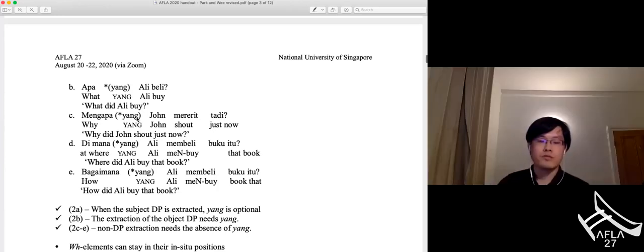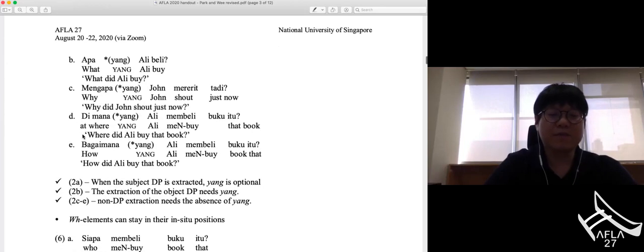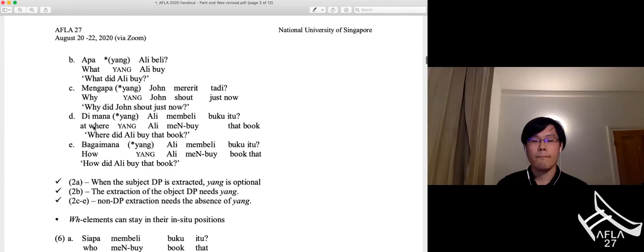I'm wondering what happens with non-WH. So let's say in D, if you had something like a place name instead of where, could you have it? In this language, as far as I know, a DP where does not exist, and dimana in 5D functions as at where.